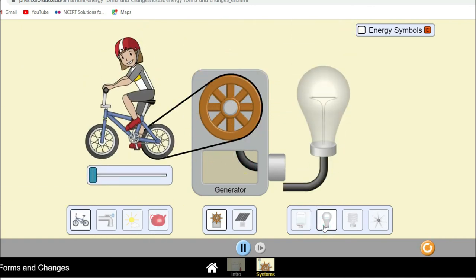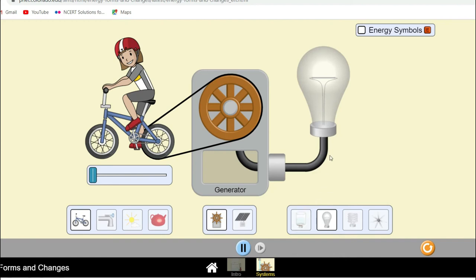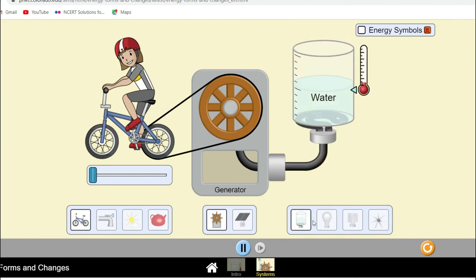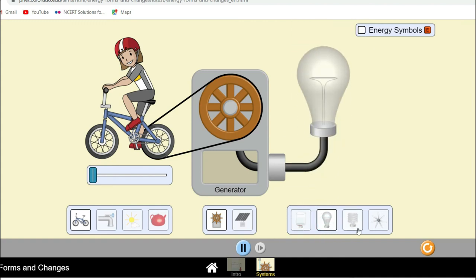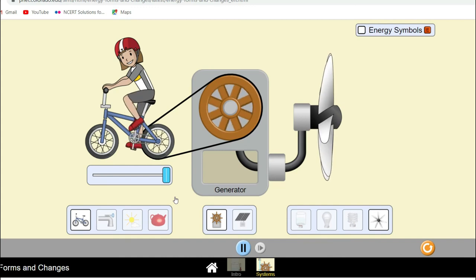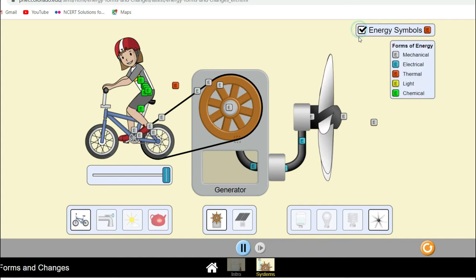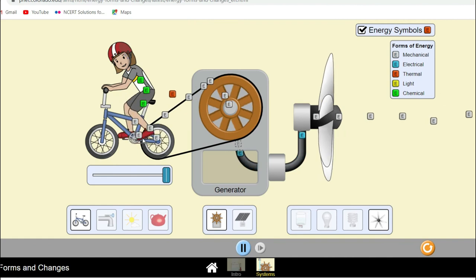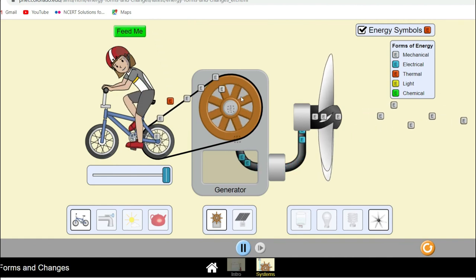You can also change the source. If you don't want to put the water, you can use the filament bulb, or the CFL, or the simple, what we call an exhaust fan. So let's see this again. When you click it, you see this exhaust fan moves, and you can visualize what kind of energy gets changed. The chemical energy of the man gets converted into mechanical energy, then the mechanical energy gets transformed into electrical energy, and from electrical energy it gets transformed into the mechanical one.